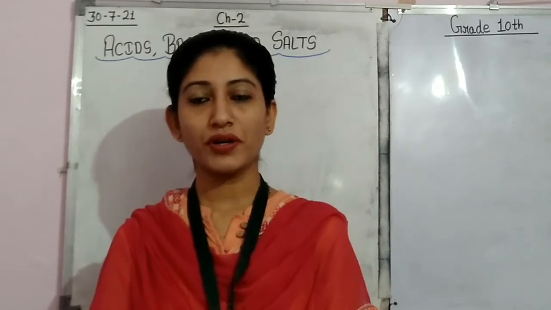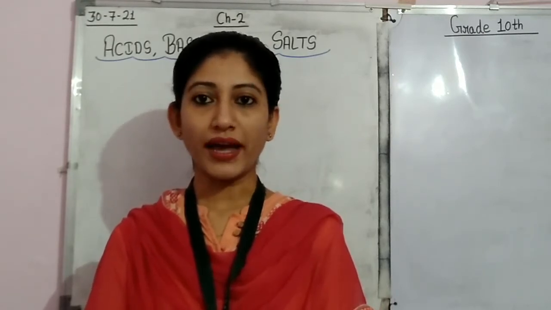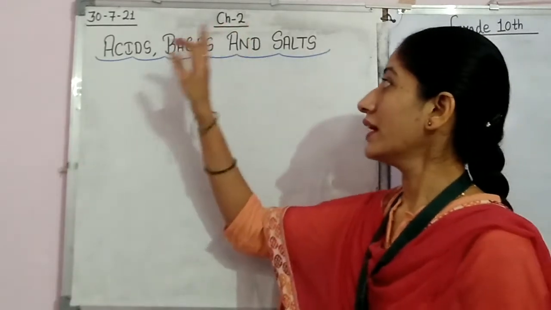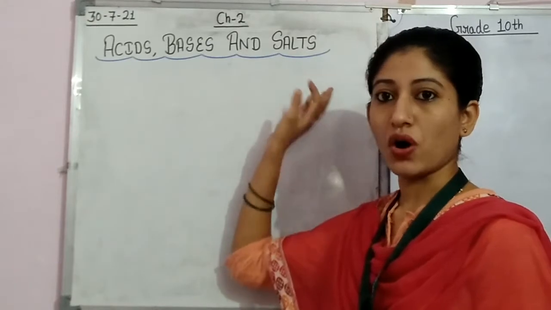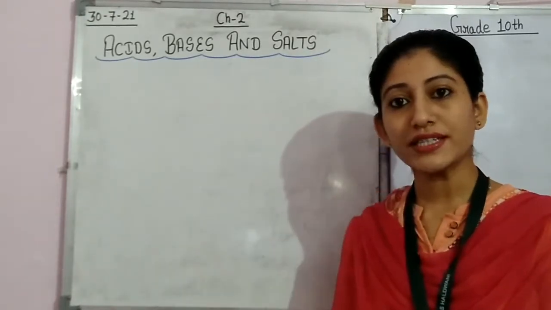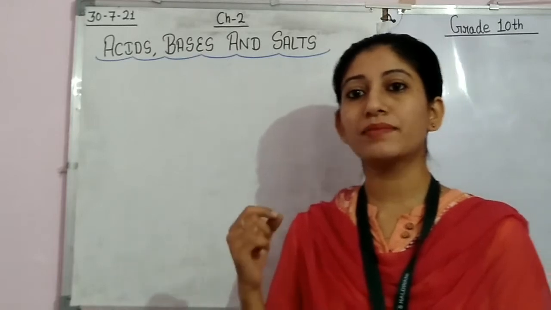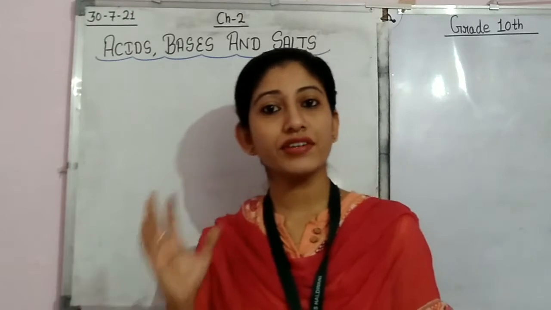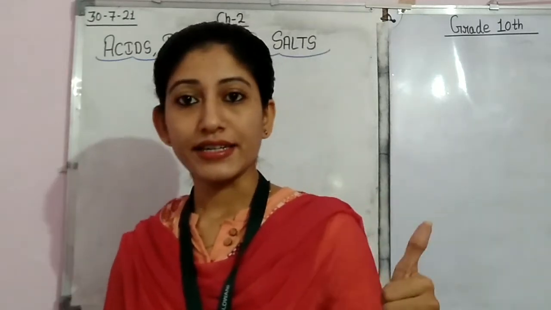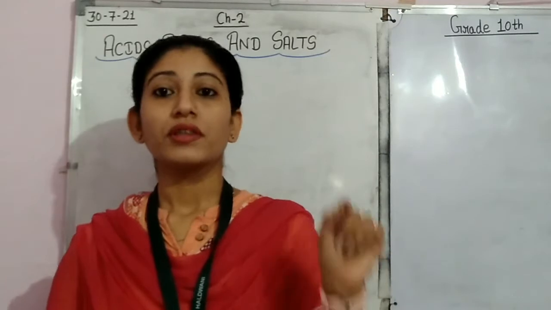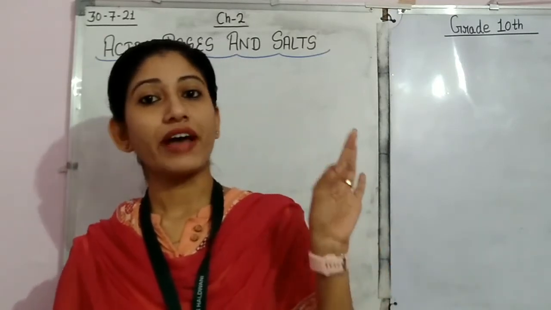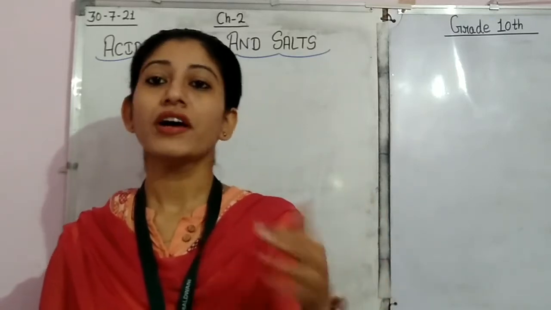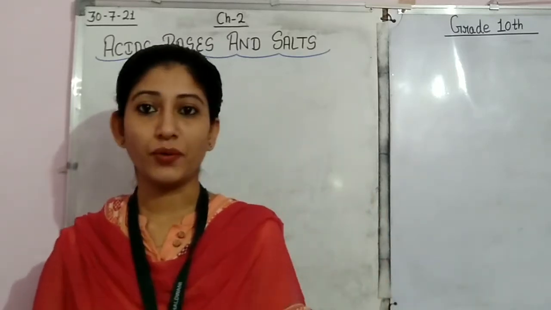As you all know, in chemistry we have started our chapter number 2, that is acids, bases and salts. In this chapter, till now, we have discussed the chemical and physical properties of acids as well as the chemical and physical properties of bases. This much we have done now.